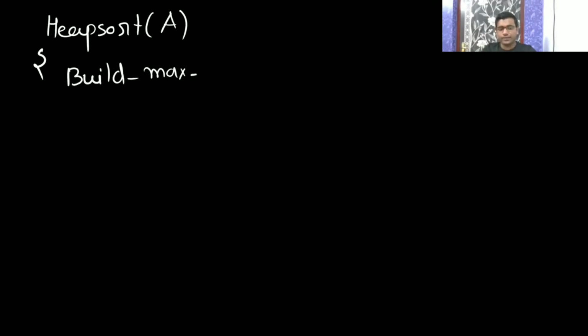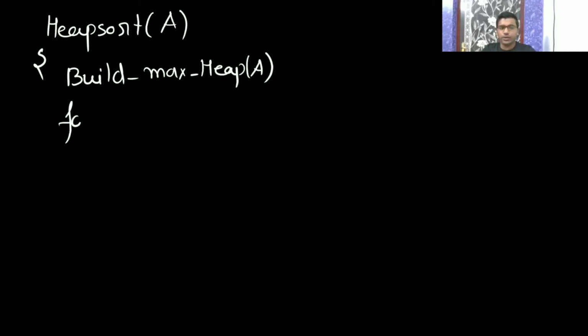So what we will do, heap sort on the array A. So they have given you an array. Now they are asking you to do heap sort. So first we have to make a heap. So we will call build max heap. I am making a max heap on A. So you got a max heap.